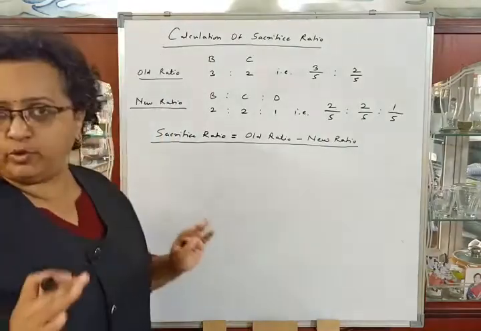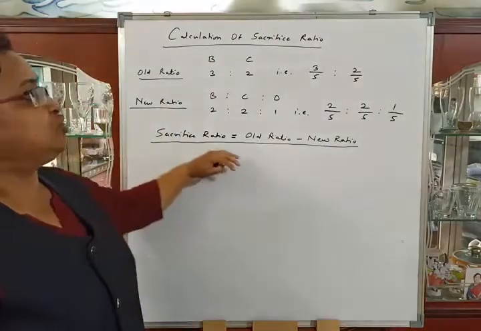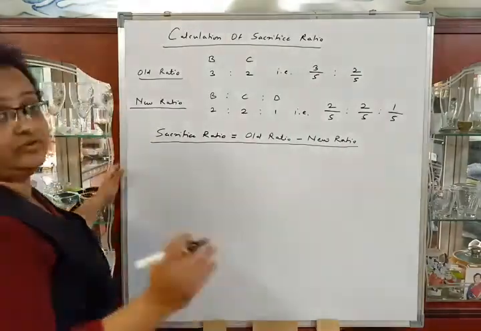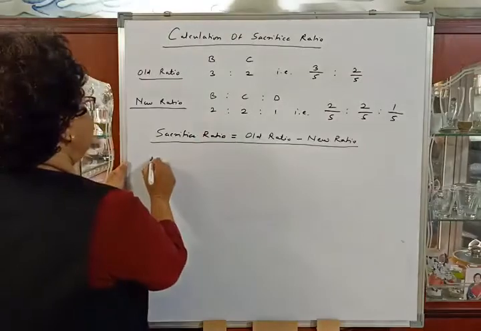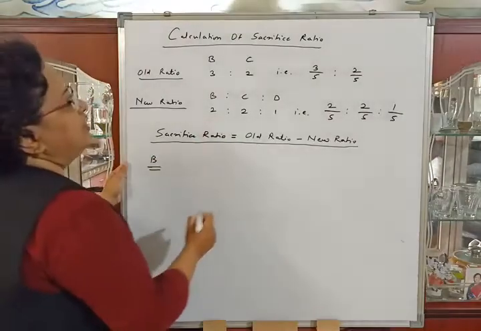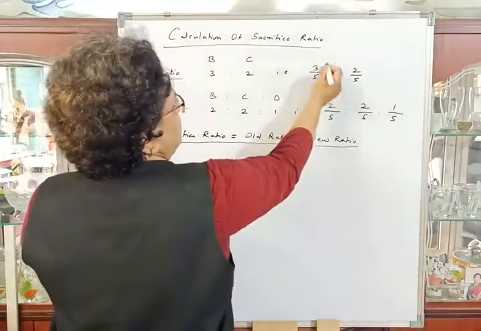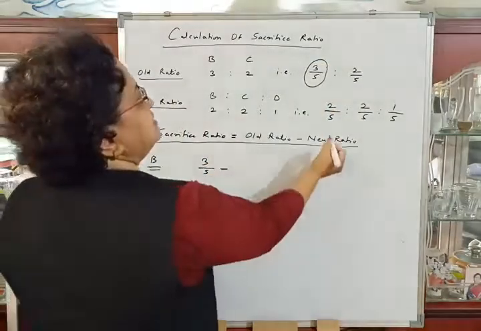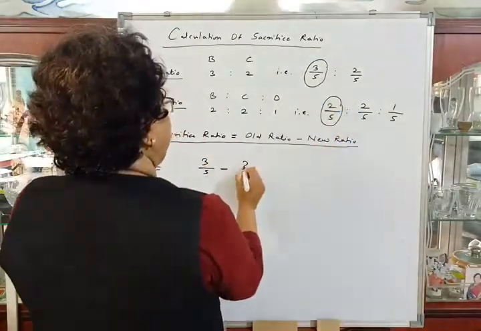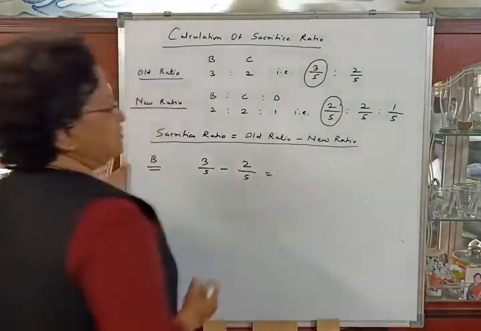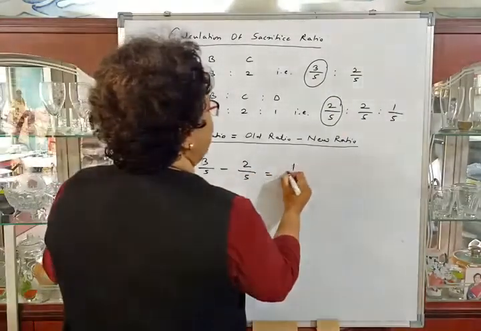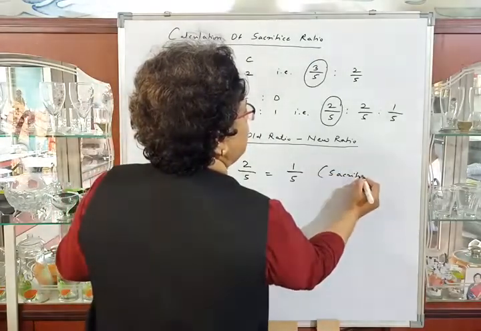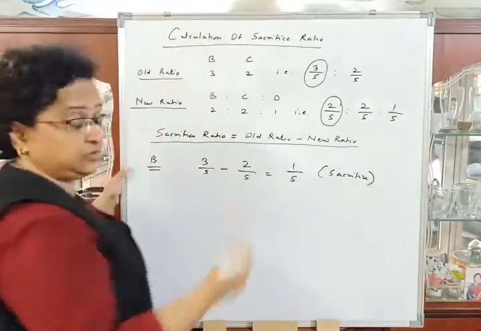We know the formula. Sacrifice ratio is equal to old ratio minus new ratio. So first we will calculate for partner B. His old ratio is 3/5 minus his new ratio 2/5 is equal to 1/5, that is sacrifice, as the answer is positive.